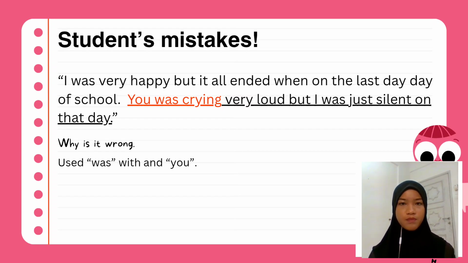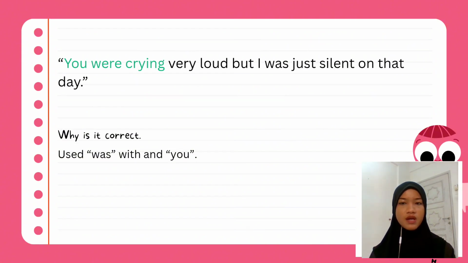I was very happy, but it all ended on the last day of school. You was crying very loud, but I was just silent on that day. Like the first example, the sentence you was crying very loud is structurally correct, but it is considered wrong because the student used was for you. You is considered as plural noun, so you need to use the verb to be were. So the correct sentence would be you were crying very loud when I was just silent on that day.